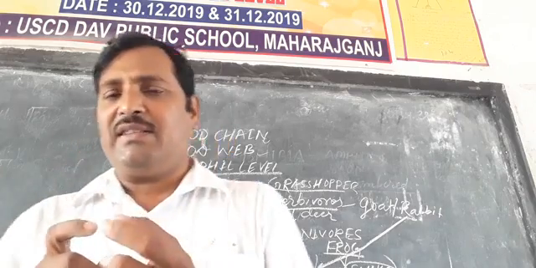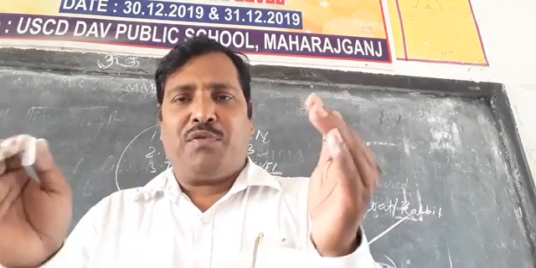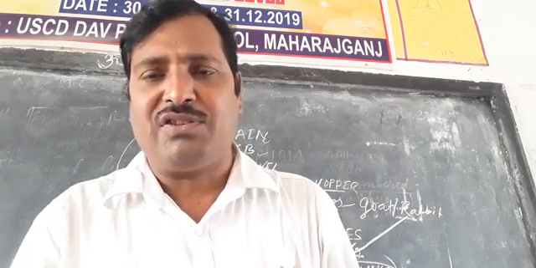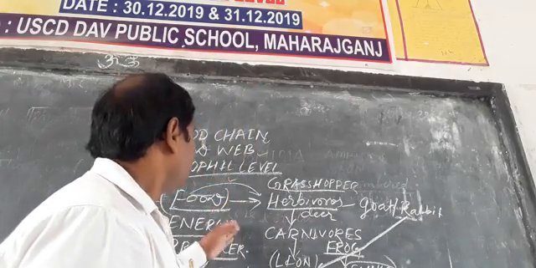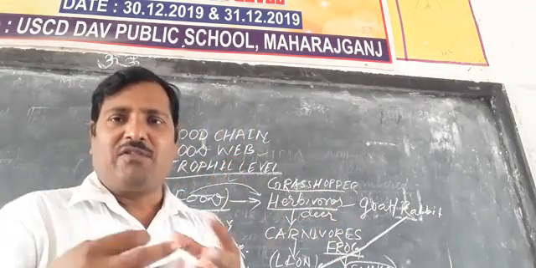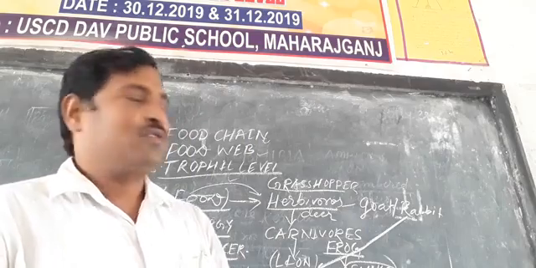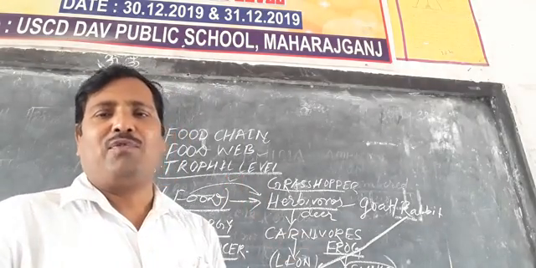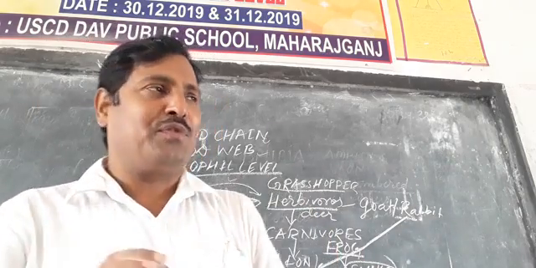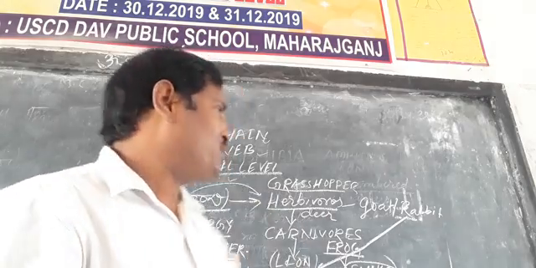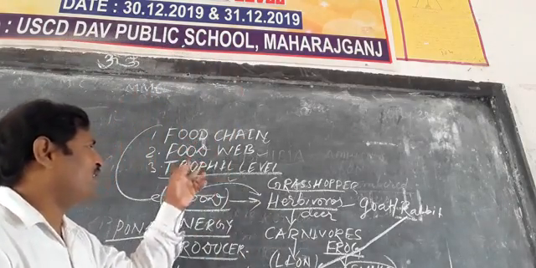So when different food chains are interlinked with each other and obtain their food this way, it is called the food web. It is a network of different food chains. In the food web there is no linear arrangement of transfer of food. These are the two aspects we have discussed, the food chain and the food web.